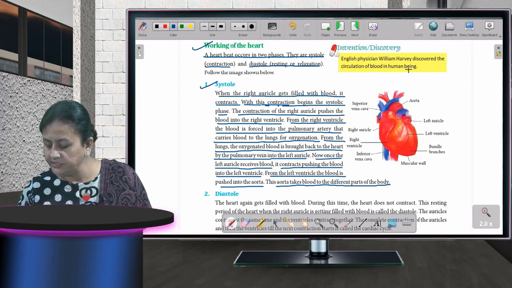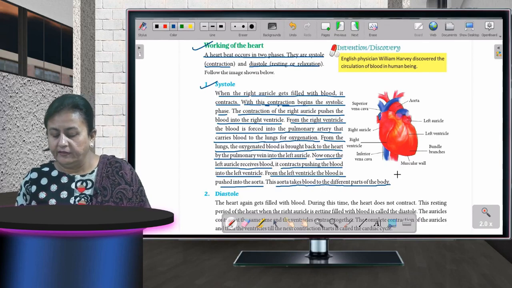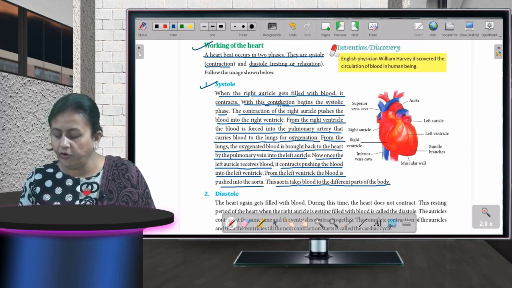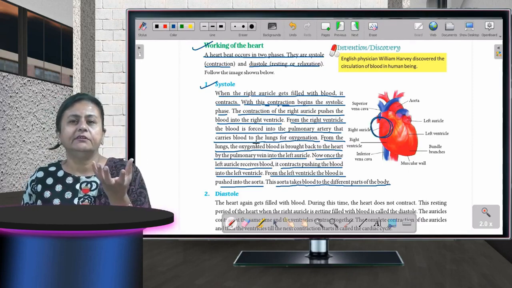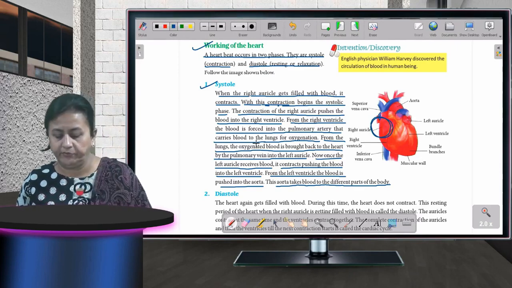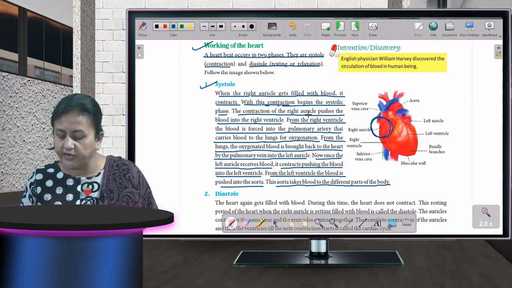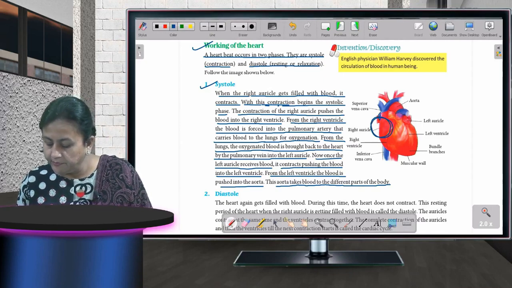Children, you can see this is the diagram of a heart. What is happening? When the right auricle gets filled with blood, where is the right auricle? This one. This is the right auricle. When it is filled with blood, it gets contracted, it becomes small. Now the contraction of the right auricle pushes the blood into the right ventricle. After the right auricle, what happened? The blood is pushed into the right ventricle.